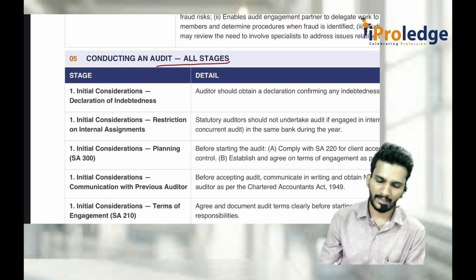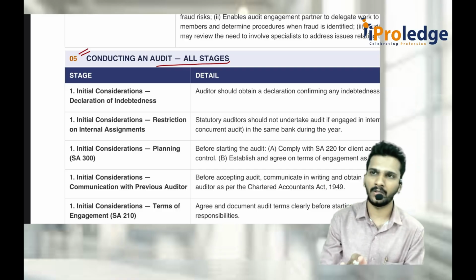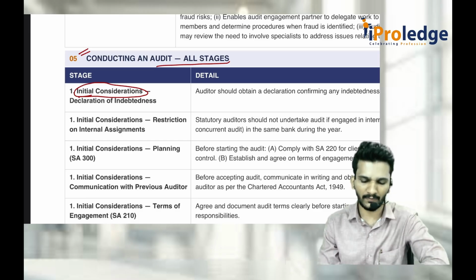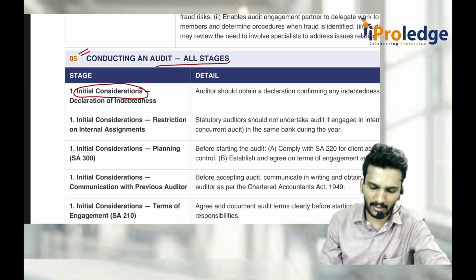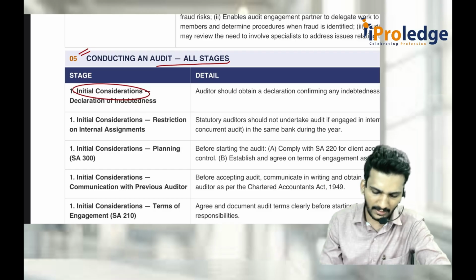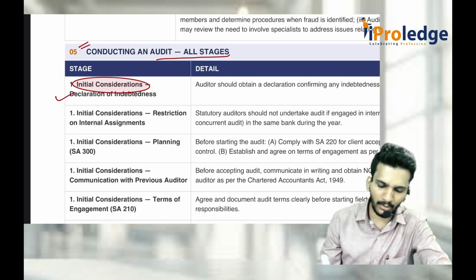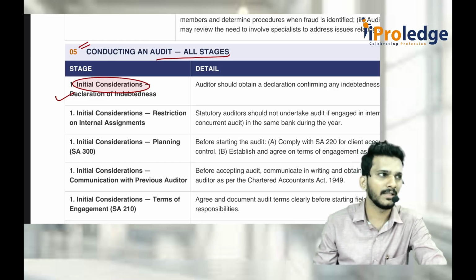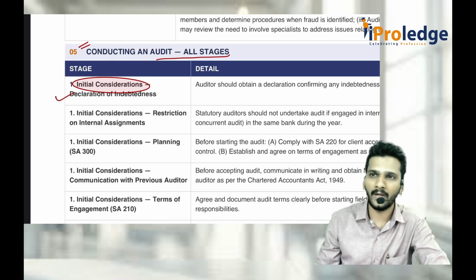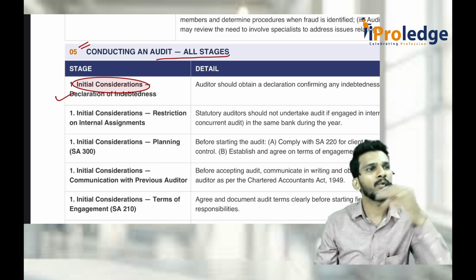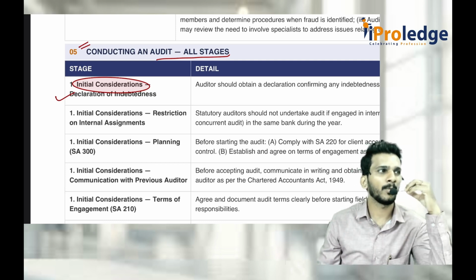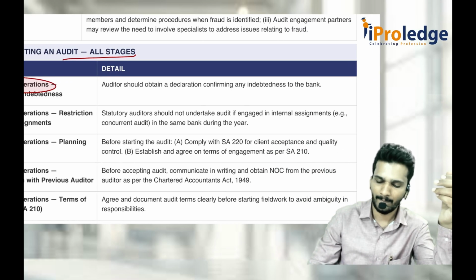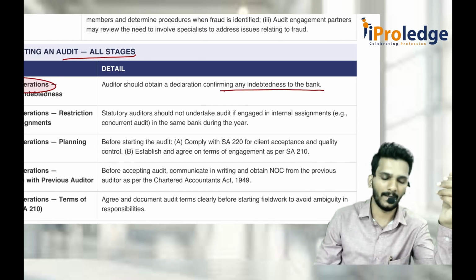Whenever you are required to conduct an audit now, what is the first step you are required to do? You should do some initial considerations. When the bank is trying to appoint you as an auditor, you should do these considerations. So what are those considerations? First of all, you should declare your indebtedness. I am not indebted to the bank or subsidiary or anything, because as per section 141(3), any person who is indebted to the company for more than 5 lakh rupees is not eligible to do the audit. So the auditor should declare, confirming any indebtedness to the bank.